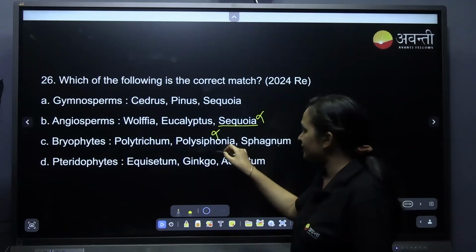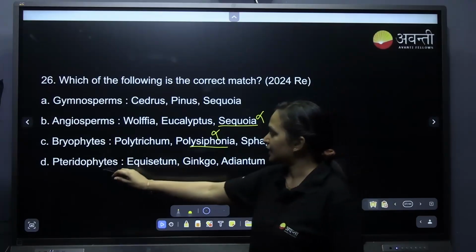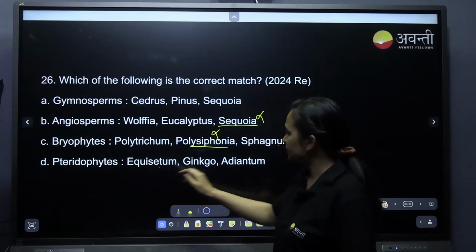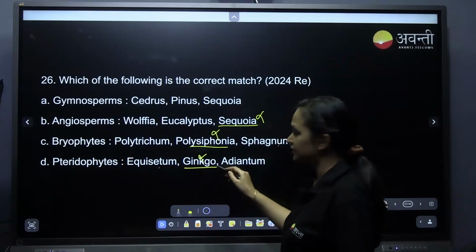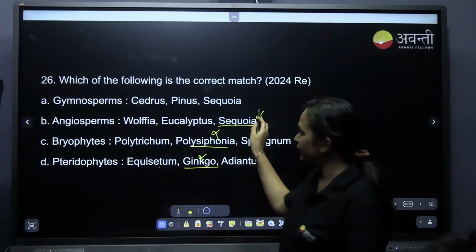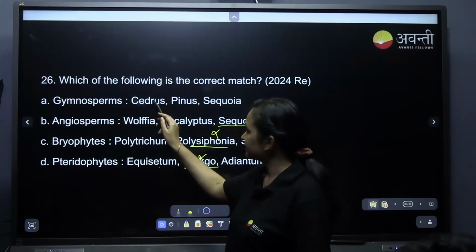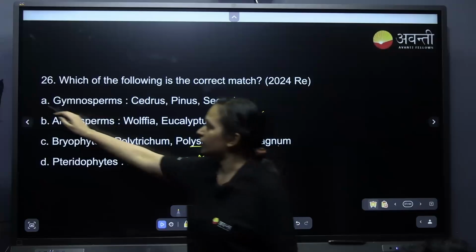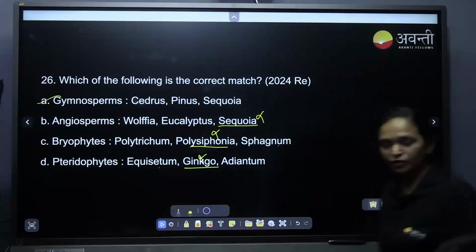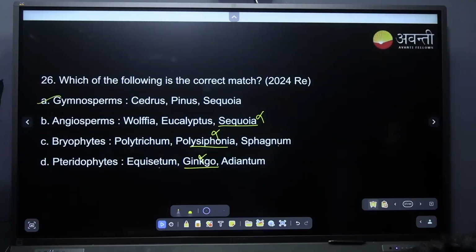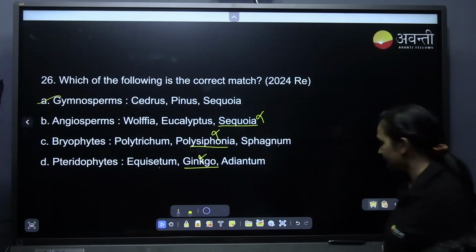Polysiphonia is a red alga, so this is not there. Pteridophyte: Equisetum, Ginkgo is not there, it is a gymnosperm, Adiantum. So the gymnosperm row, with Cedrus, Pinus and Sequoia, is the correct match. Are you able to comprehend it, children? You need to memorize all the examples, okay?